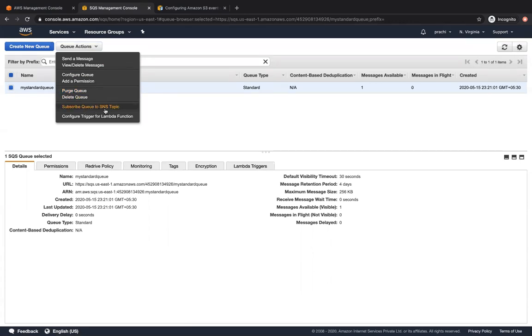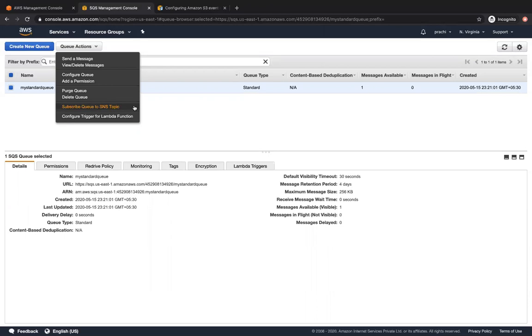And you can subscribe your queue to an SNS topic. So where would this be useful? So just think about it. So now you have SNS configured. And for SNS as a subscriber, you do have SQS. So now if you're sending your message to SNS, automatically that message will also be sent to SQS. So it's like a fan out policy that SNS works on. So for SNS, if for your topic you have 5 subscribers, all of those 5 subscribers are going to receive that same message, right?